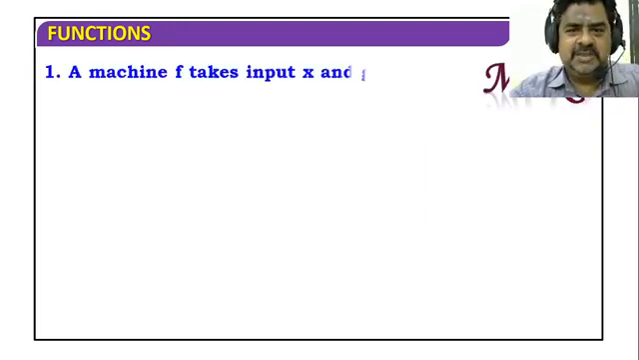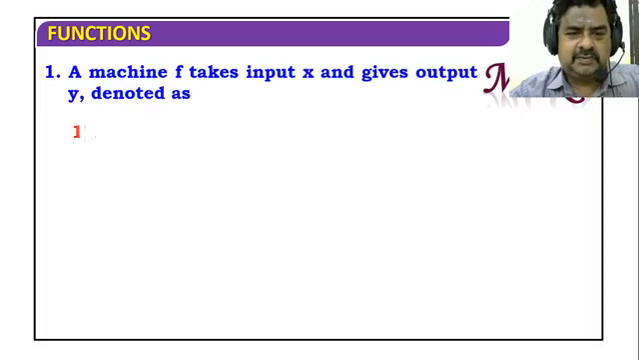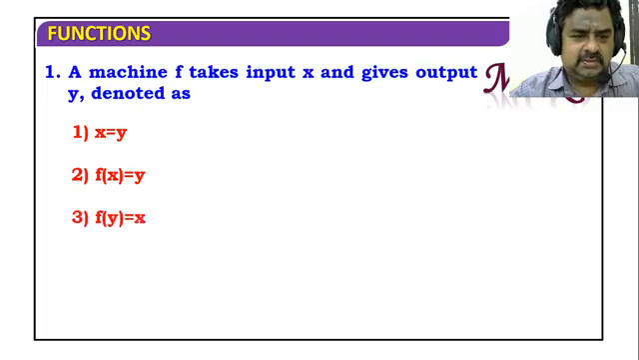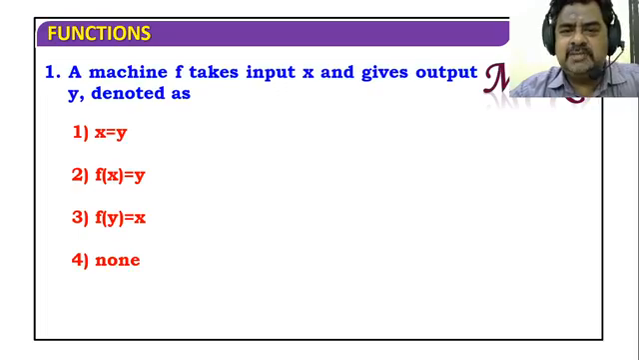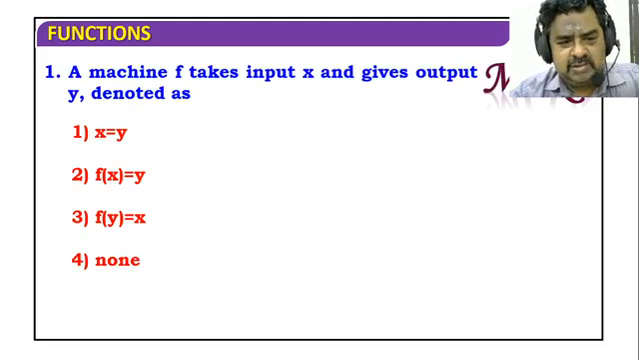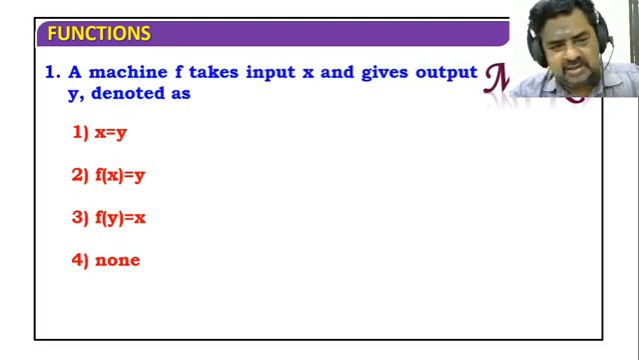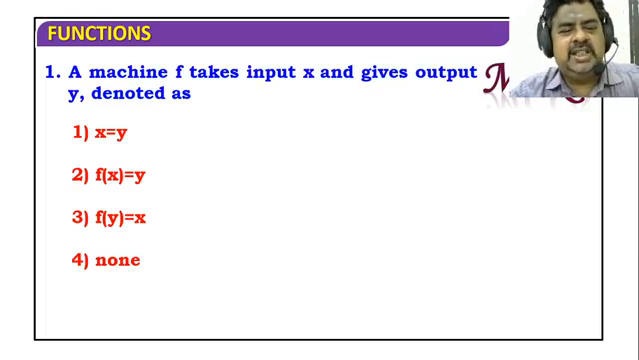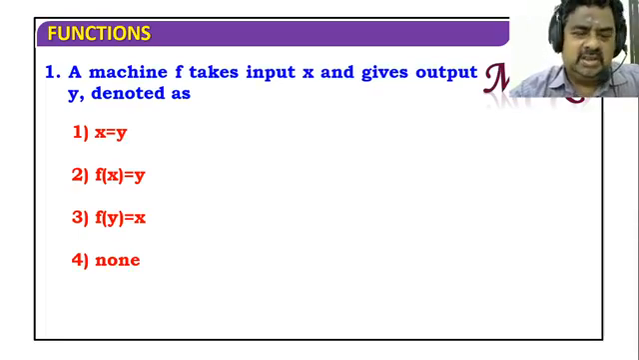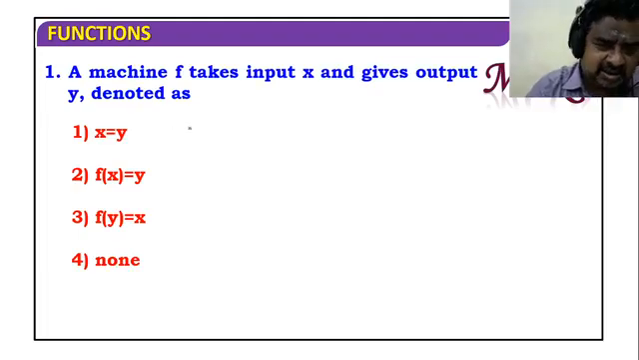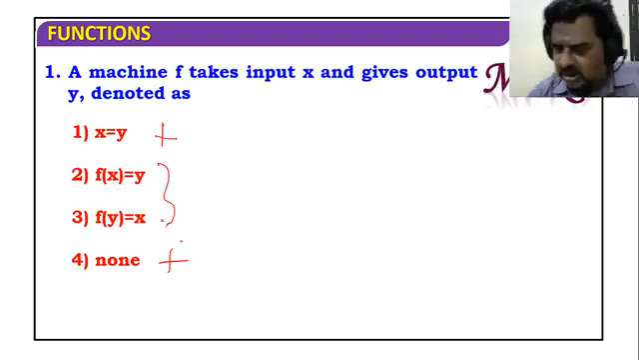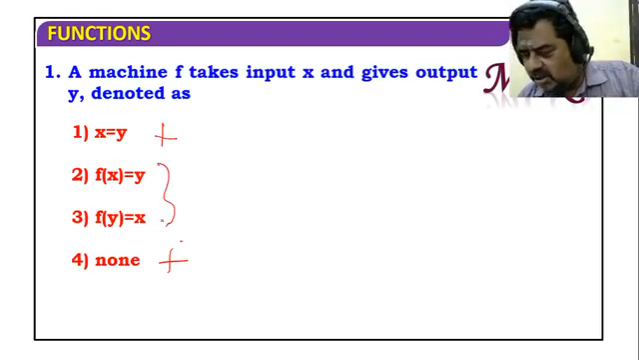Multiple choice question. A machine F takes input X and gives output Y, denoted as what? Options 1, 2, 3, 4. I need you to just say either 1, 2, 3, or 4. You can just guess.